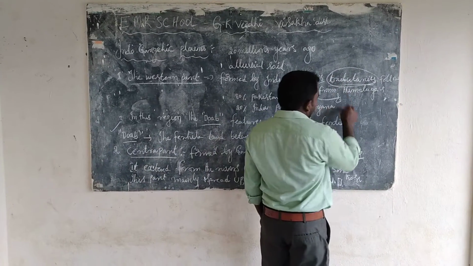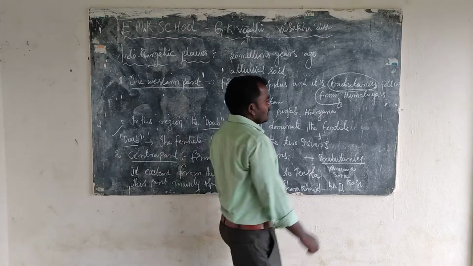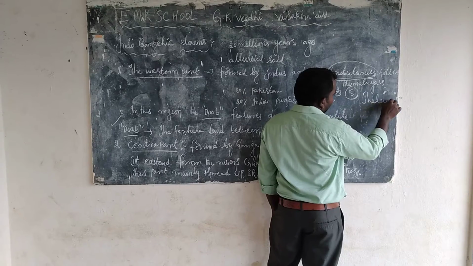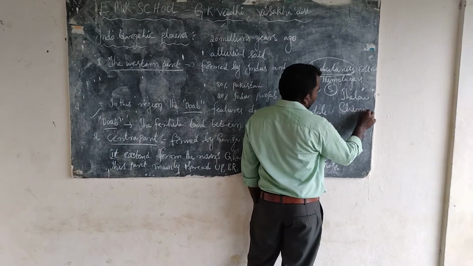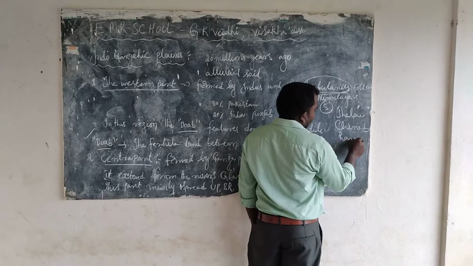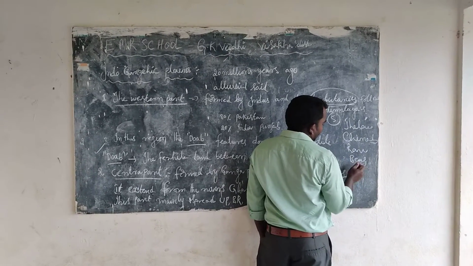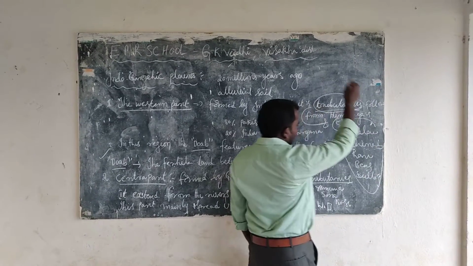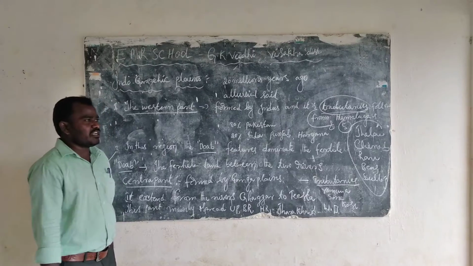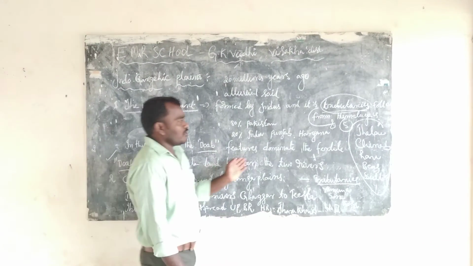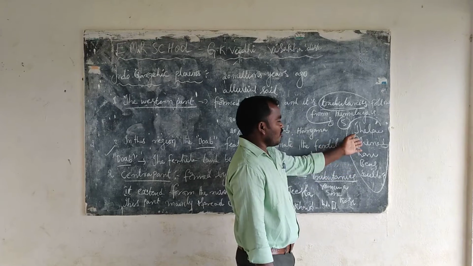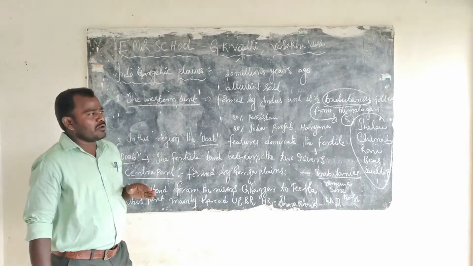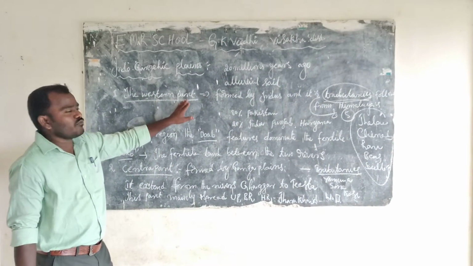How many tributaries are there in the Indus? There are five tributaries: Jhelum, Chenab, Ravi, Beas, and Sutlej. In which state in India do these five tributaries flow? Punjab. These five tributaries flowing in Punjab form the western part.